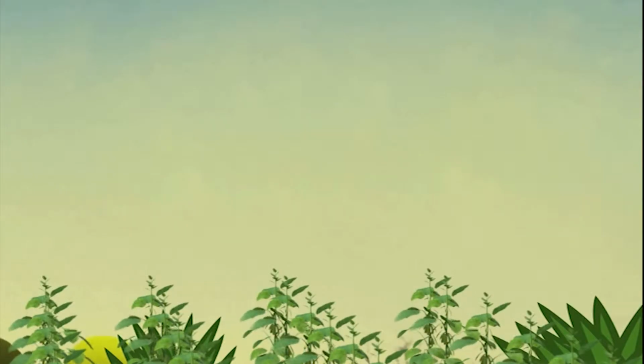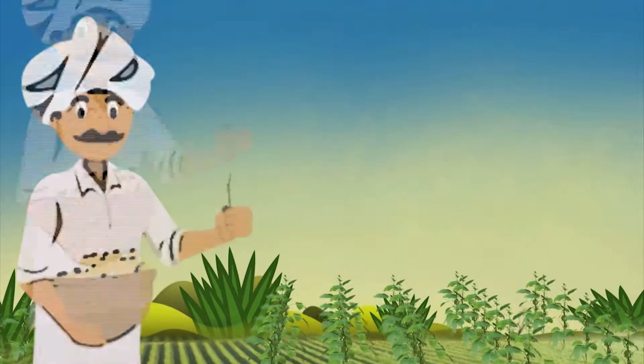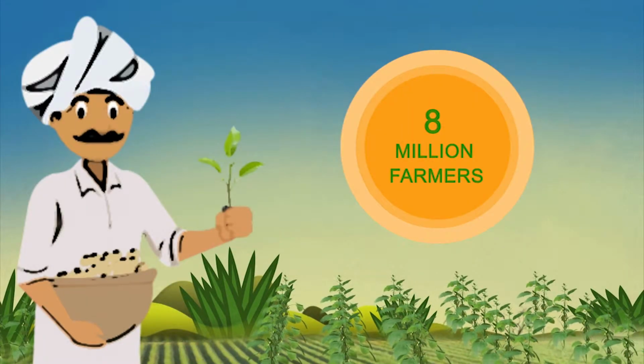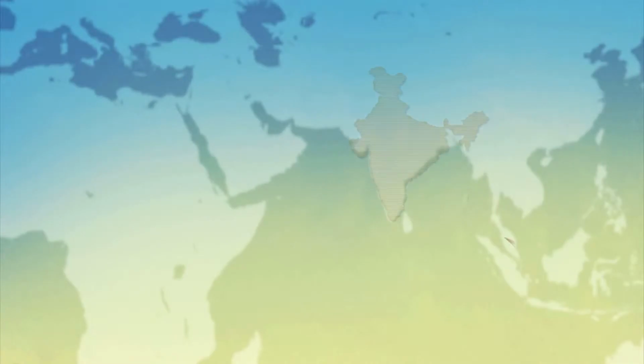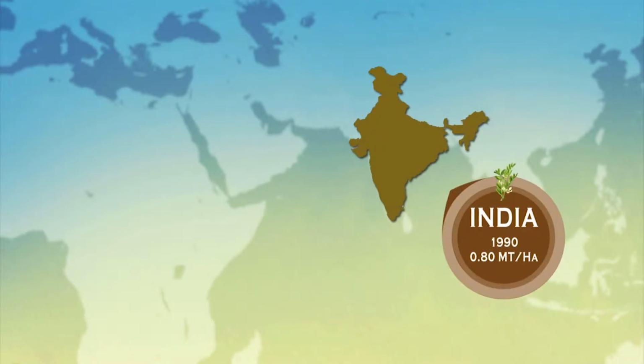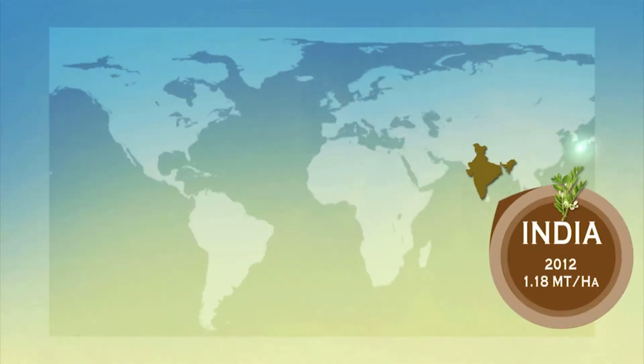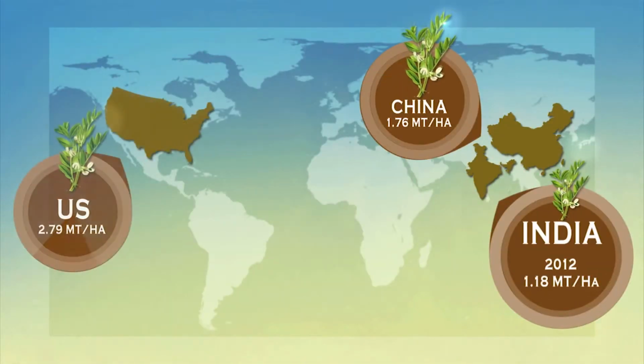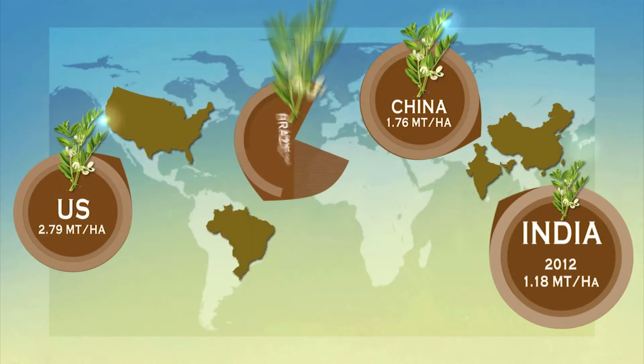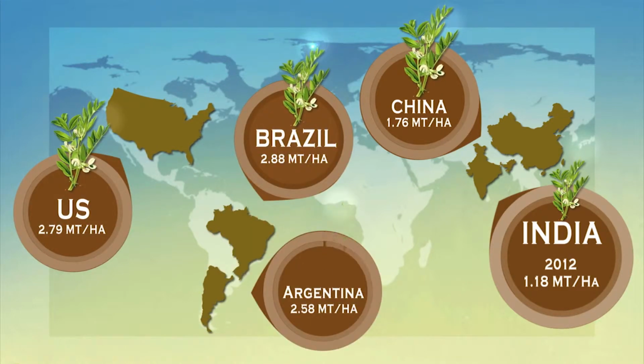Soya is one of the most important cash crops in India, being cultivated by more than 8 million farmers. Yields have grown significantly over the last 20 years. However, there's untapped potential to more than double yields to reach the levels seen in other major production zones such as the US, Brazil, and Argentina.